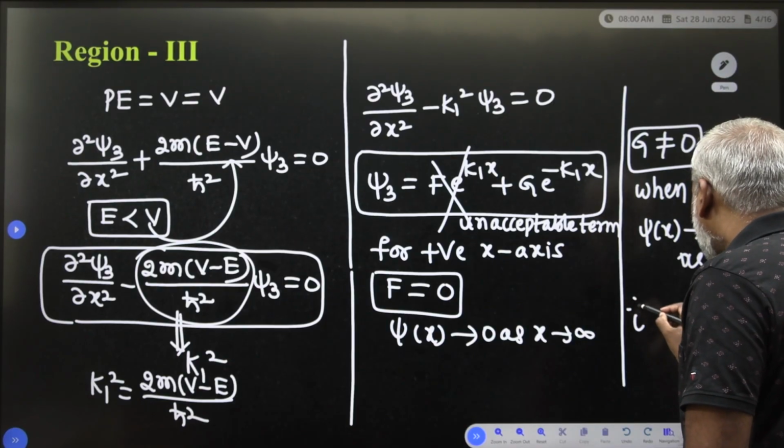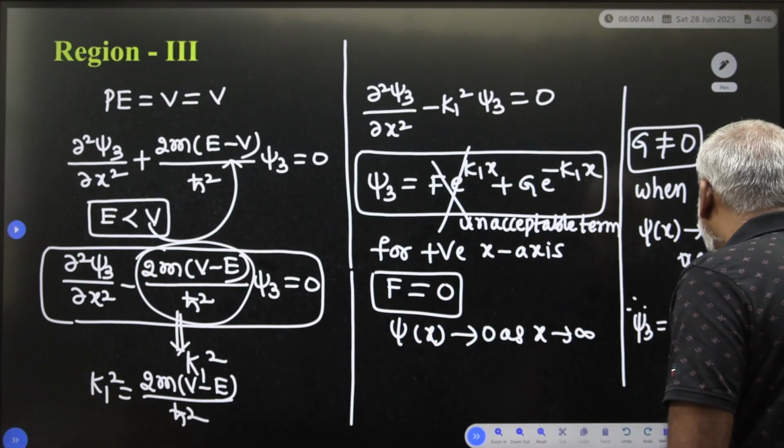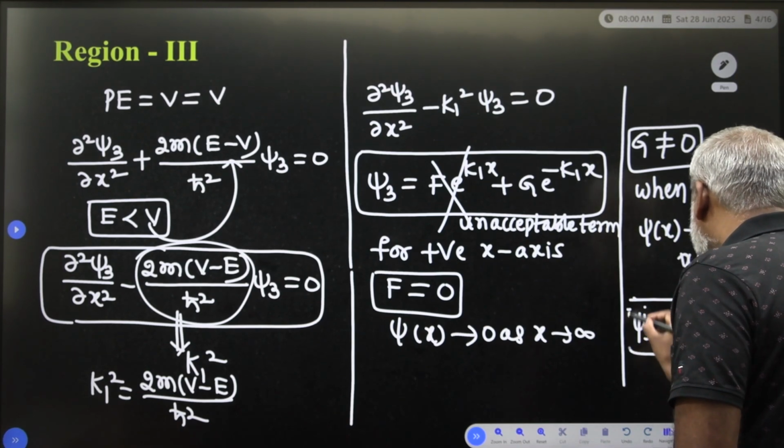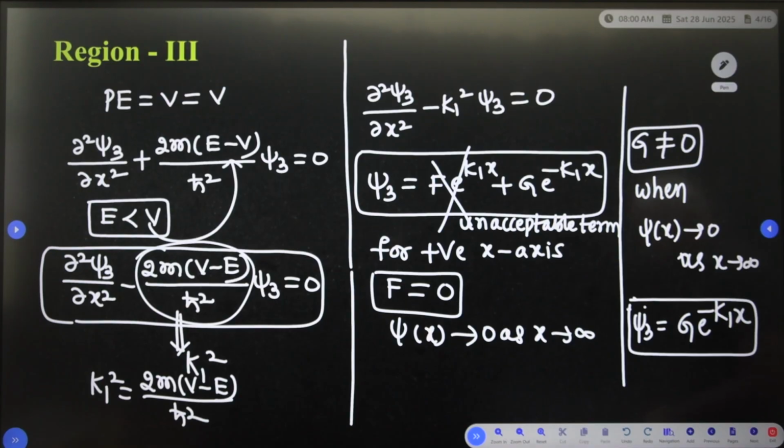So our wave function ψ3 is equal to g e^(−k1x).